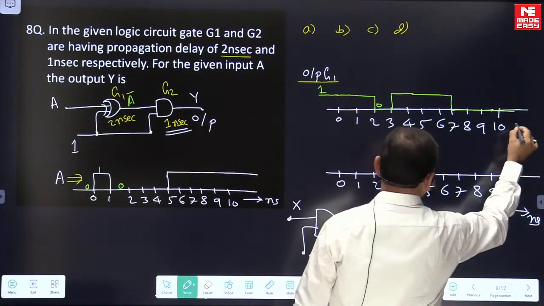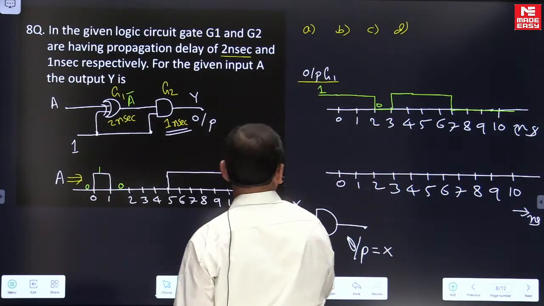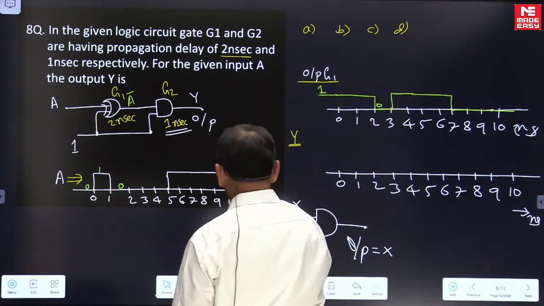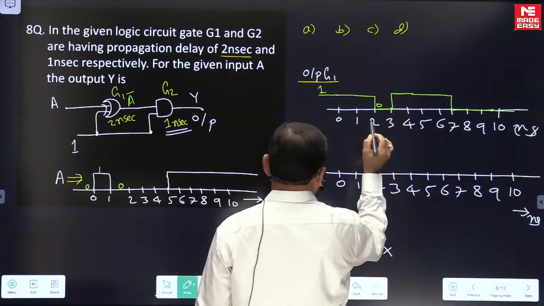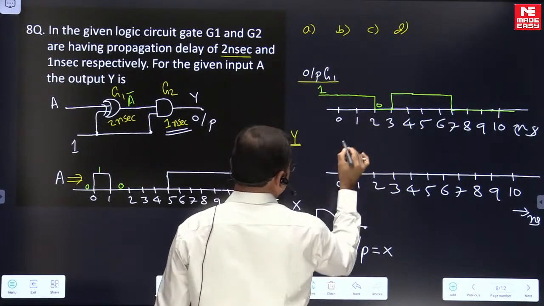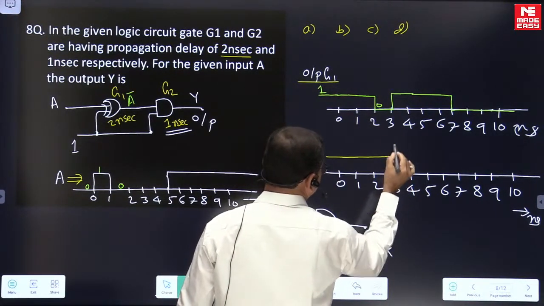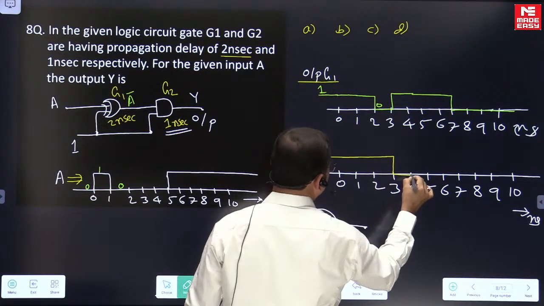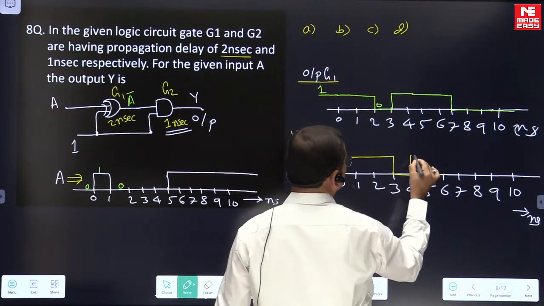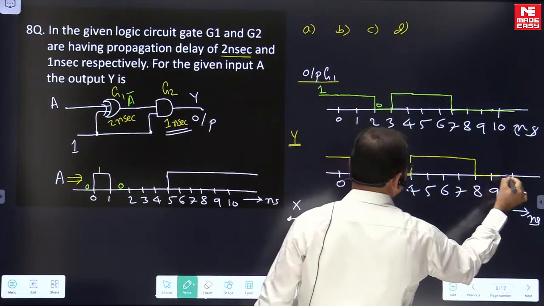The default nanoseconds this is indicating here. It is Y, right? So it is delayed by 1 nanosecond. At 2 nanoseconds falling to 0 means it is going to fall to 0 at 3 nanoseconds. At 3 nanoseconds it is rising, delayed by 1, so at 4 nanoseconds it is going to get 1. At 7 nanoseconds falling to 0 means at 8 nanoseconds falling to 0. Right? And later of course it is 0.